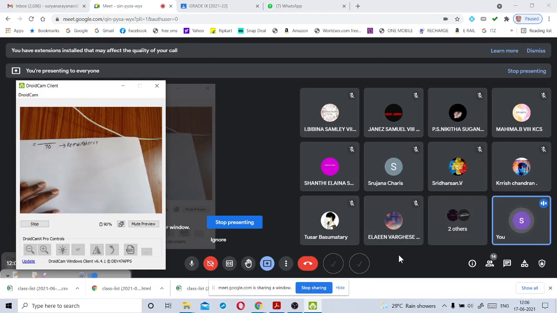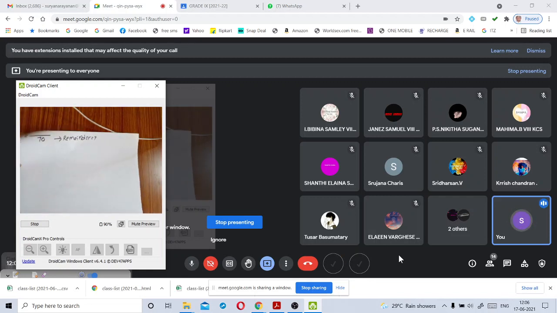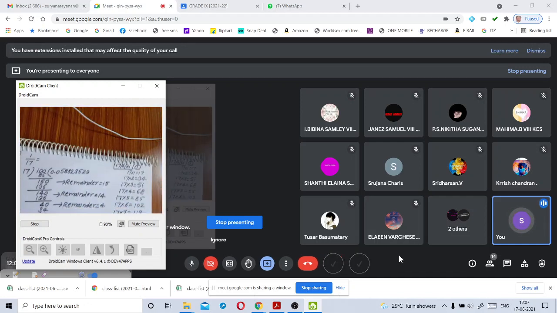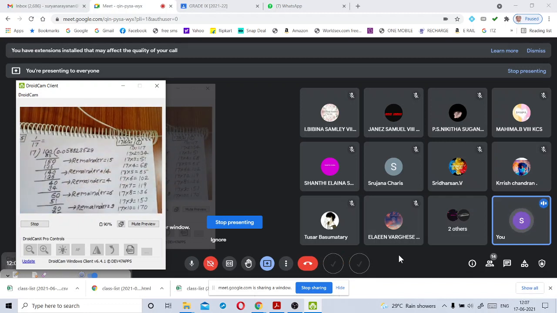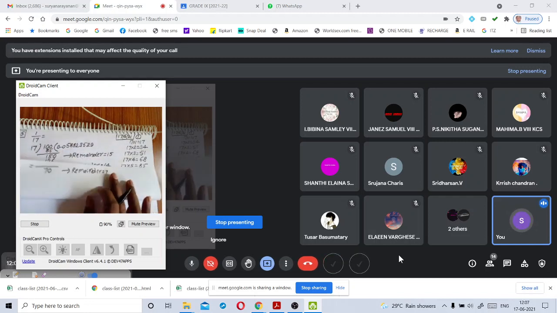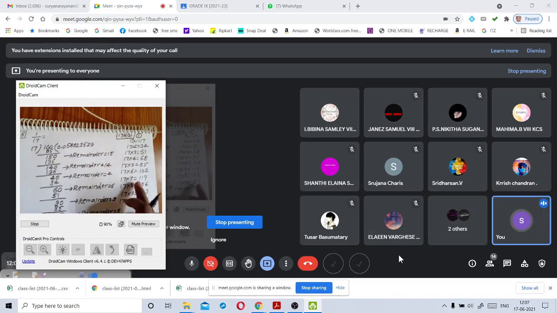Again we keep here 0. We have to concentrate on remainders also. If any remainder is repeated, if we get the same remainder as we got previously, we stop this long division. Please remember this point. Next, 17 table. How many times does it go here? 17 in 70.